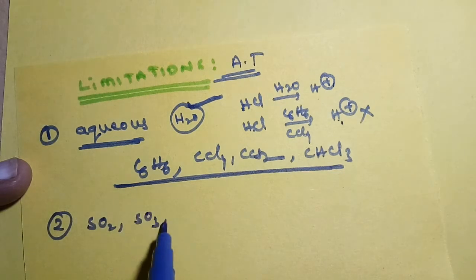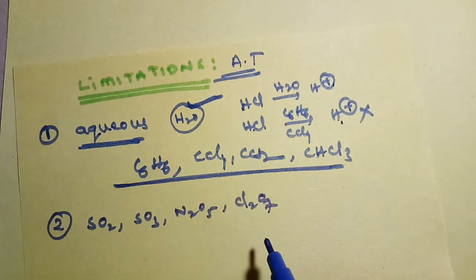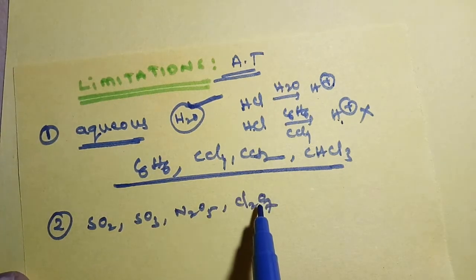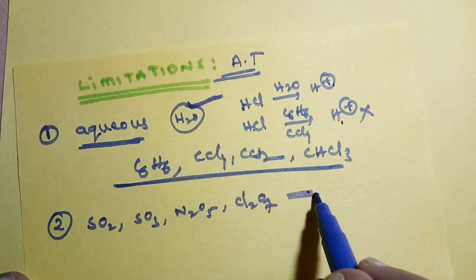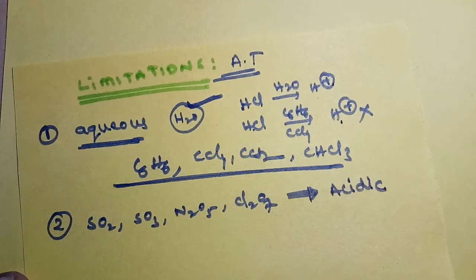Next, the second one. SO2, SO3, N2O5, Cl2O7. What are these? These are non-metal oxides. All non-metal oxides are acidic in nature.